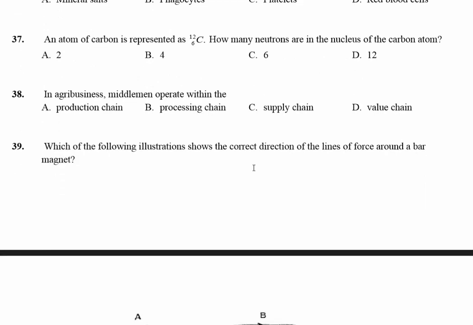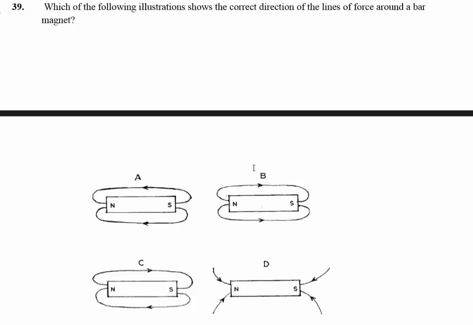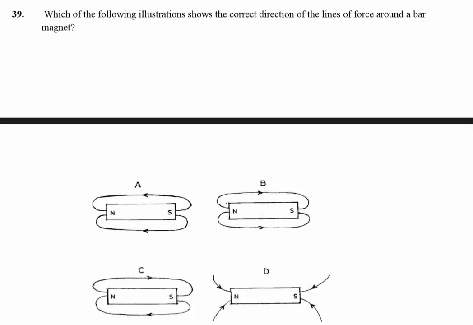38. In agribusiness, middlemen operate within C, supply chain. 39. Which of the following illustrations shows the correct direction of lines of force around a bar magnet? And the answer is B, because the force moves from north to the south. So the answer is B.